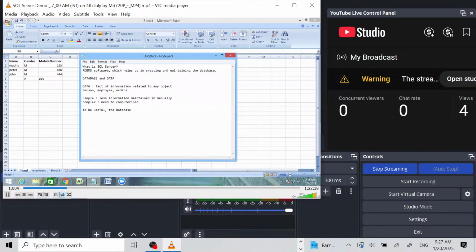To be useful, the database should be first accurate, complete, up to date, and it should be well organized. Only if it is useful does it help a business to analyze.